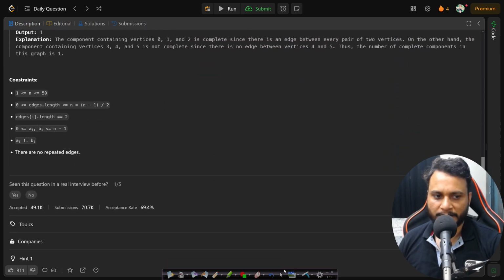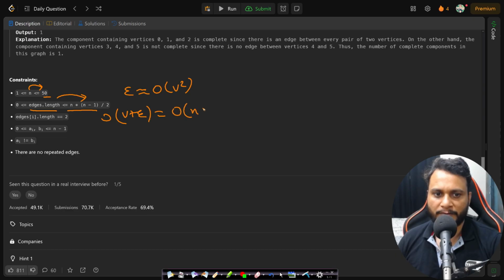Now let's look at the constraints. We have a maximum of 50 nodes and the number of edges will be at most n times n minus 1 by 2. That means the edges will be approximately order of V squared. So if you write an order of V plus E algorithm, that will be order of n plus n squared, which becomes order of n squared. And if n is 50, you can square it and say that it will be 2500, which is 2.5 times 10 to the power of 3.